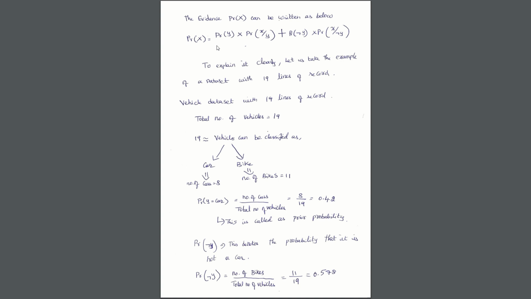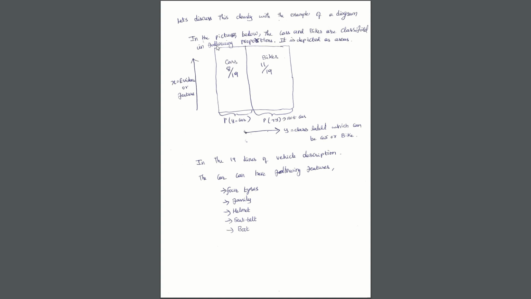So this car, for example, can have the following features such as it can have 4 tires, family can travel, helmet is not needed, seat belt necessity, boot of the car, storage capacity, etc. So these are all the different features.